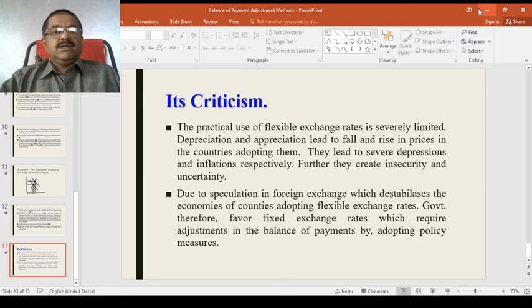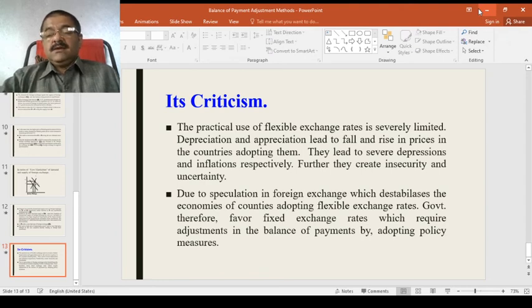Remember that when there is a chance, people will go and purchase. This is what we discussed in spot exchange rate and forward exchange rate. Here also the same thing happens. People will start to speculate because there are a lot of price fluctuations in the foreign exchange market. That will be a very tough time for governments. So governments favor fixed exchange rates, which require adjustments in their balance of payments by adopting policy measures.